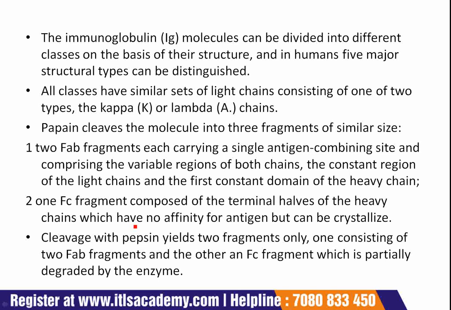And the second one is one Fc fragment composed of terminal halves of the heavy chains, which have no affinity for antigen but can be crystallized.